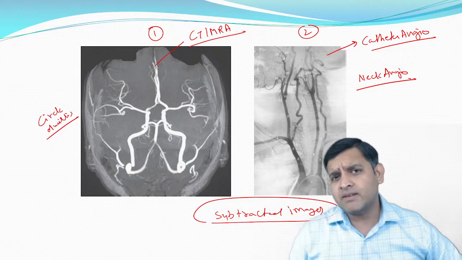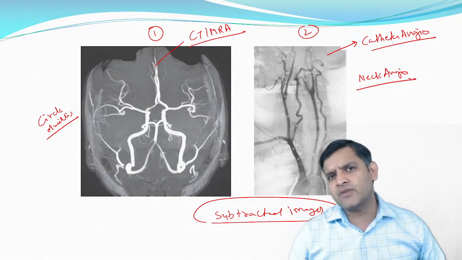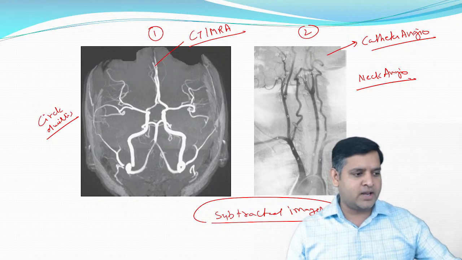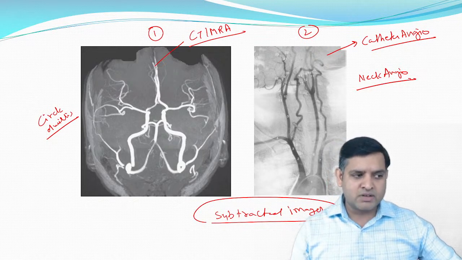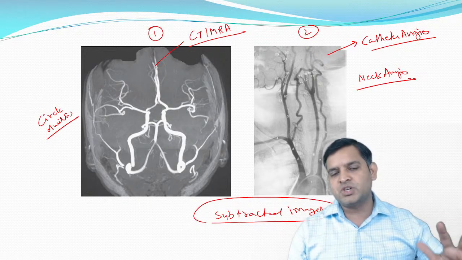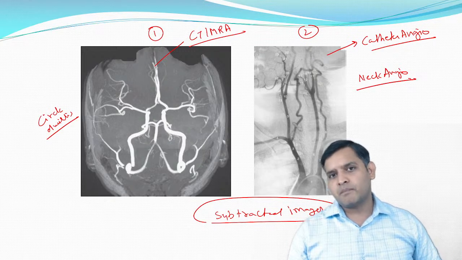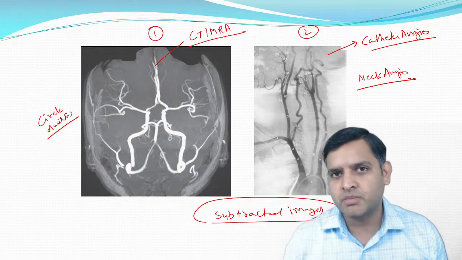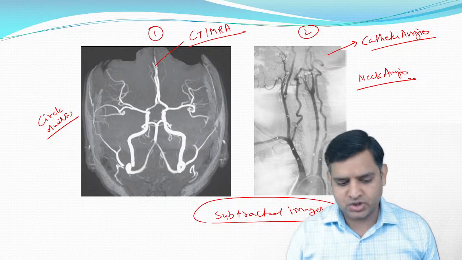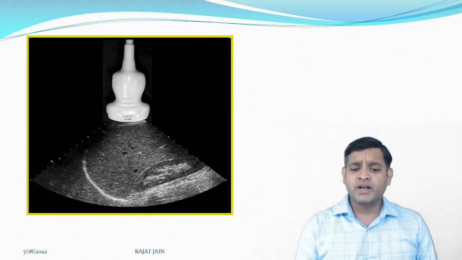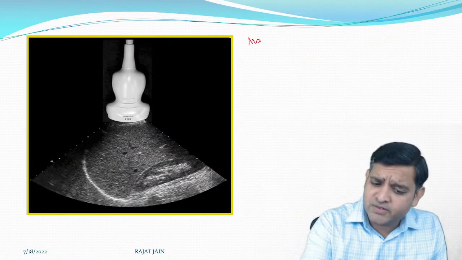If somebody asks me, can we differentiate a CT or an MR angiography? Answer is no. It is very, very difficult. I will say at a PG entrance examination level, practically not possible to differentiate a CT angio from an MR angio. All right. Anybody who can tell me what is the name of the investigation?